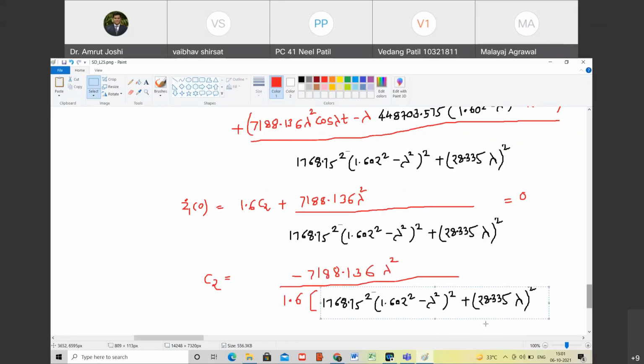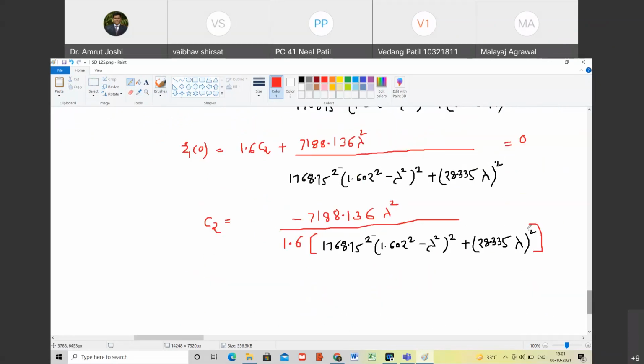Very good. Now for case A and case B, we are going to find out the value of C2. What is case A? In case A, lambda is equal to omega 1 is equal to 1.602. Happy? Yes, sir. In case B, lambda is equal to omega 2, which is equal to 4.556. Do you agree with me? Yes, sir.